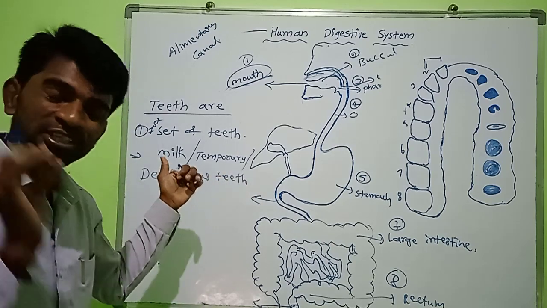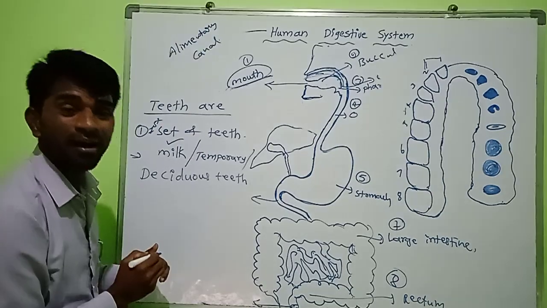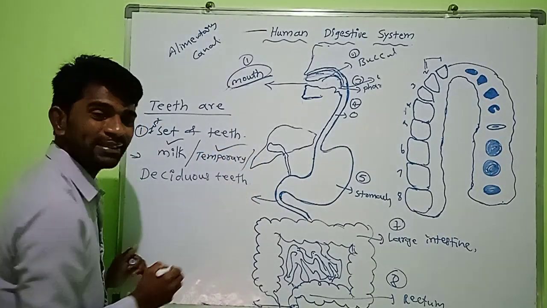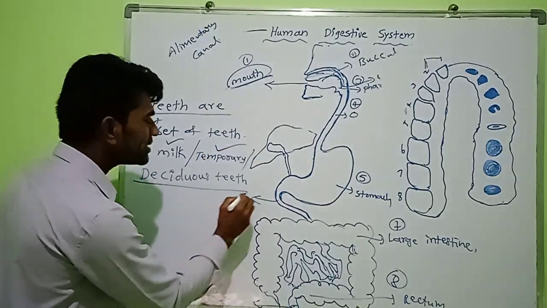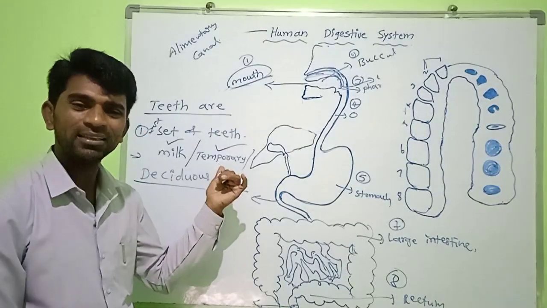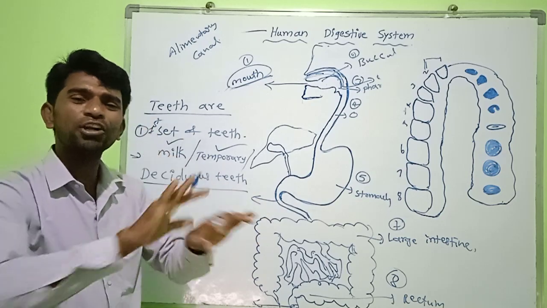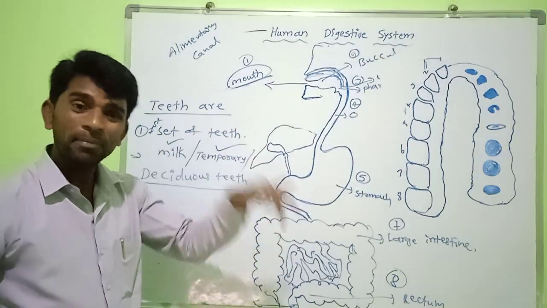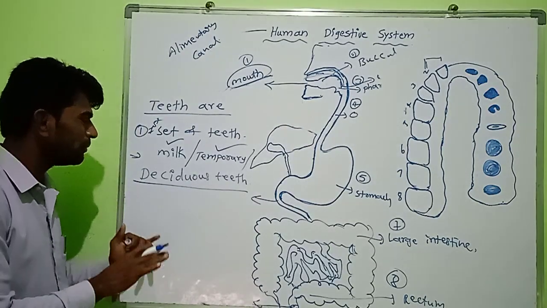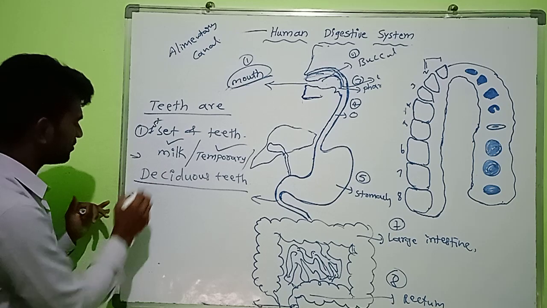Why are we calling them temporary teeth? After a few years, the teeth drop off. In the place of these temporary, milk or deciduous teeth, the second set of teeth comes.